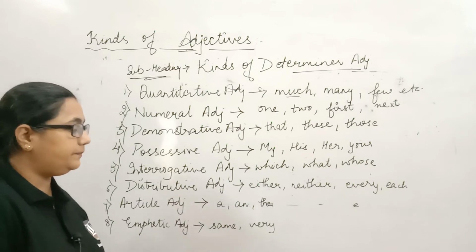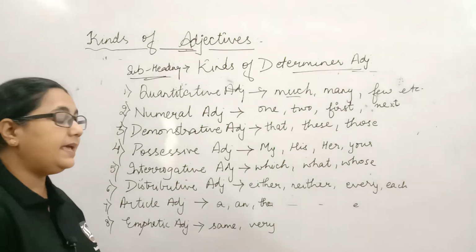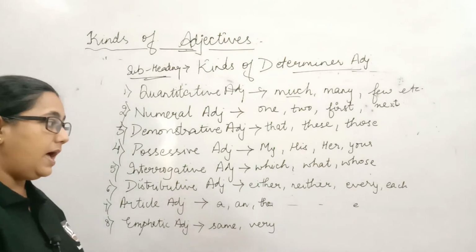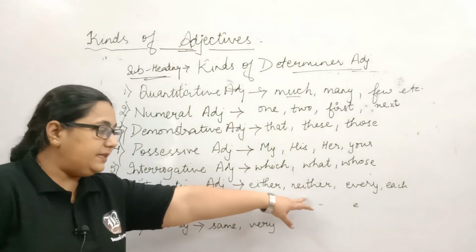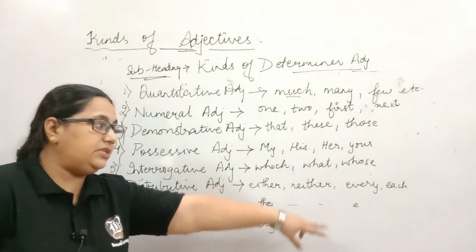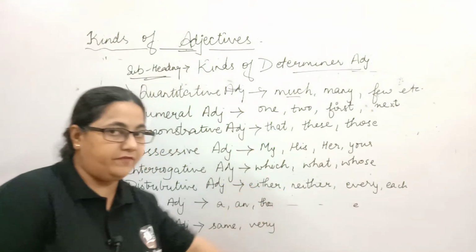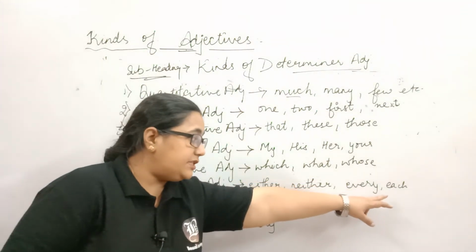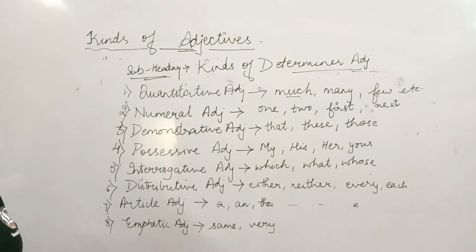Neither of the students wants to take part in the mathematics quiz. Again, specifying: neither, every, each. Every is specifying a group of people, each specifying each one of the students. So distributive adjective. Again, let's come to the seventh, which is article adjectives.